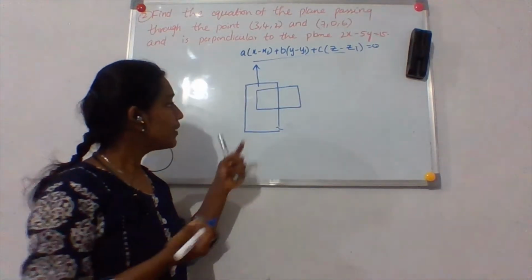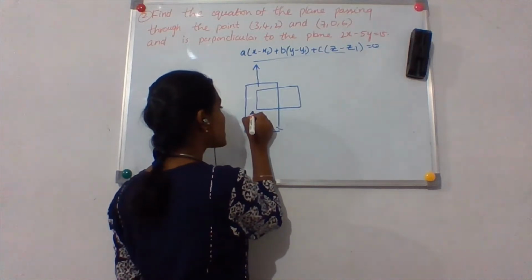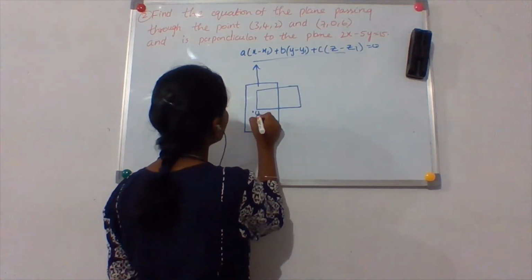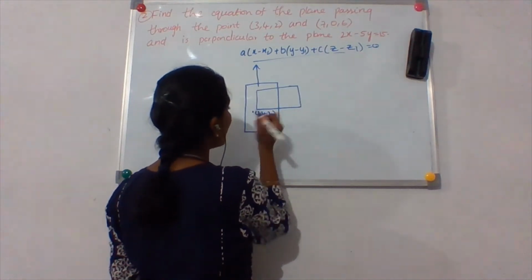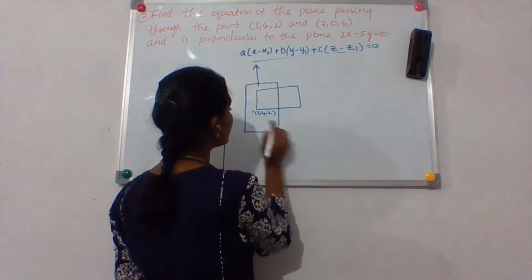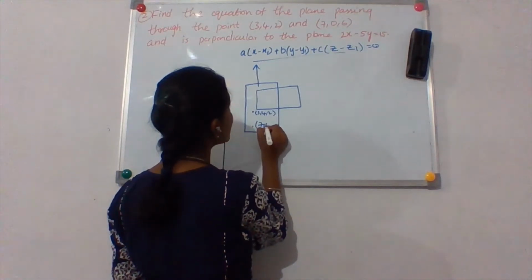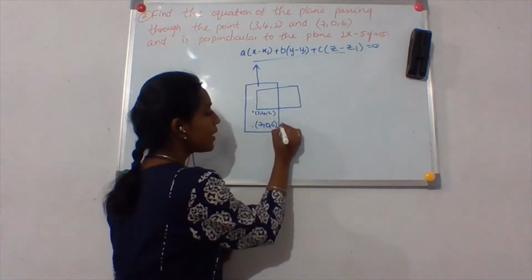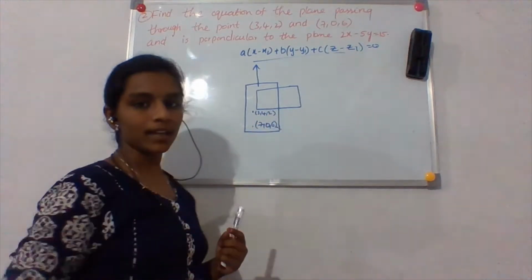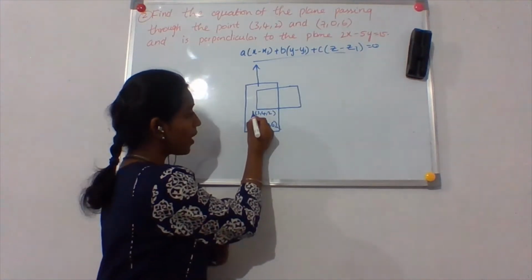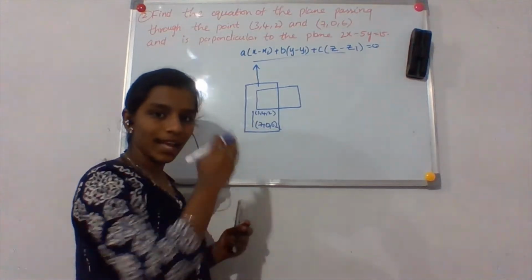Okay, so now I have 2 points on the plane, that is here's one point that is 3 comma 4 comma 2, and here there is another point that is 7 comma 0 comma 6. Okay, so I have 2 points over here on this plane. So now if I join these 2 points, what do I get? I get a line, right?